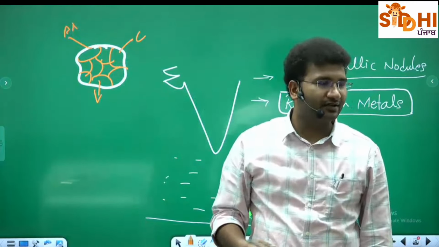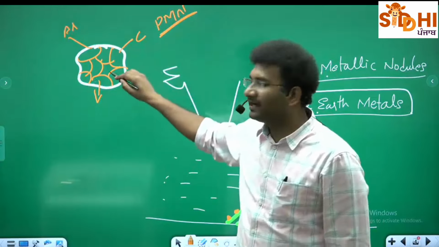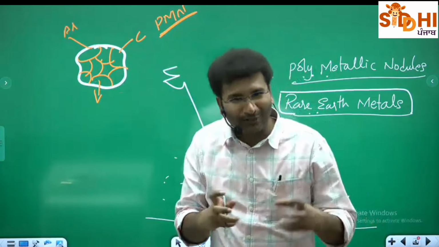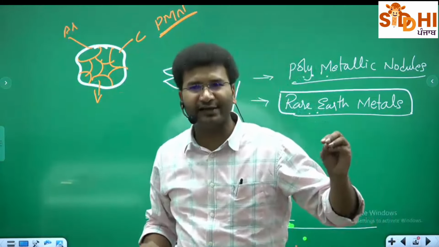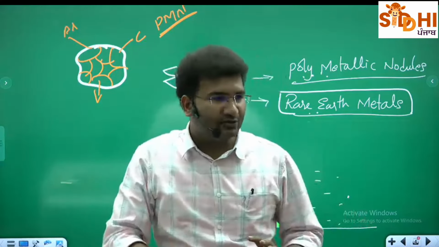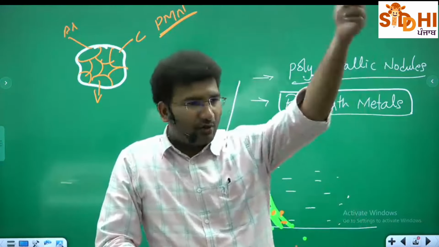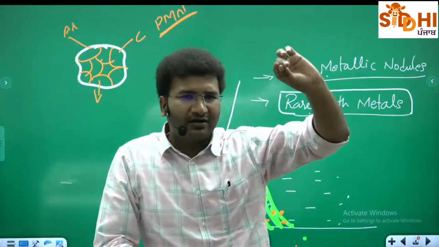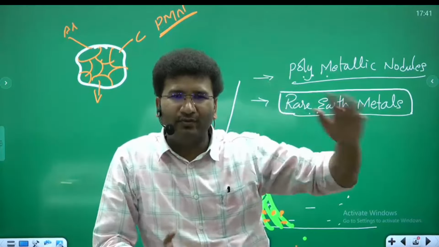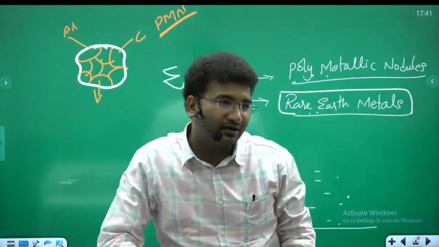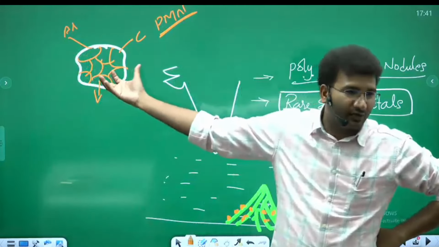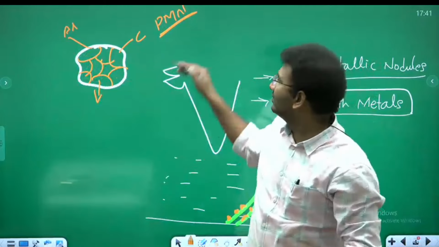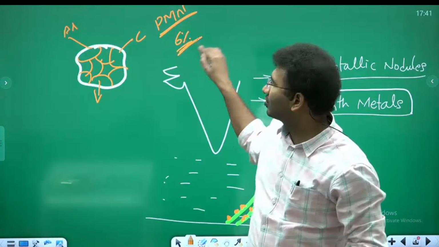This is called a polymetallic nodule. In the polymetallic nodules, you find more amount of rare earth elements. For example, let's take copper. Copper कहाँ पे use किया जाता है? It is copper wiring, electricity, everywhere you use this copper. Now in order to get that copper, you have to mine a large amount of area. But if you go and take up this polymetallic nodule, 6% copper will be there.